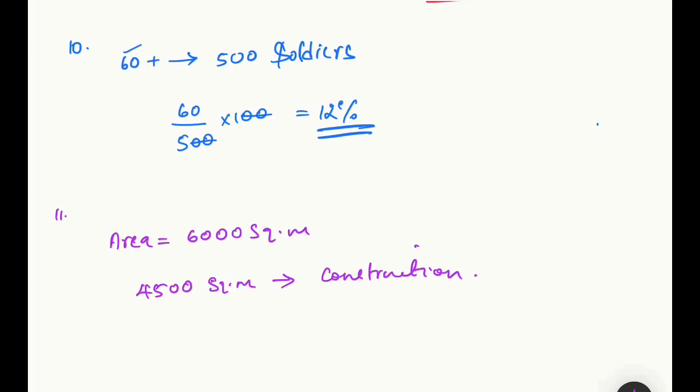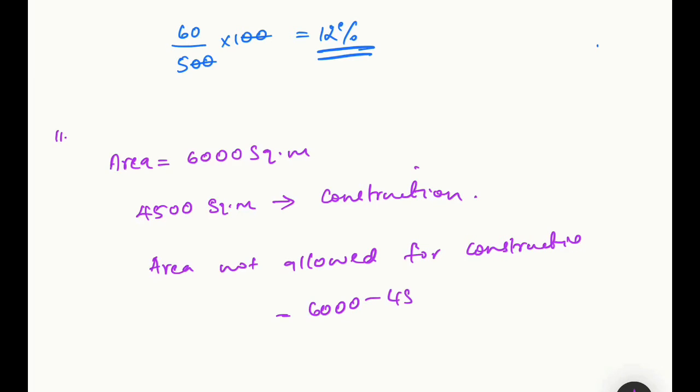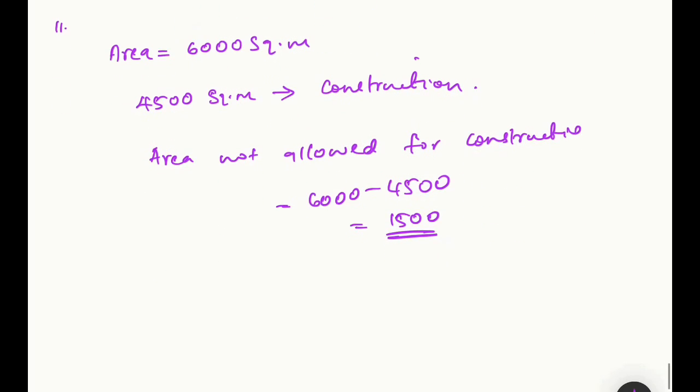So here out of 6000, 4500 is allowed for construction. So area not allowed for construction is equal to 6000 minus 4500, that is equal to 1500 square meters.